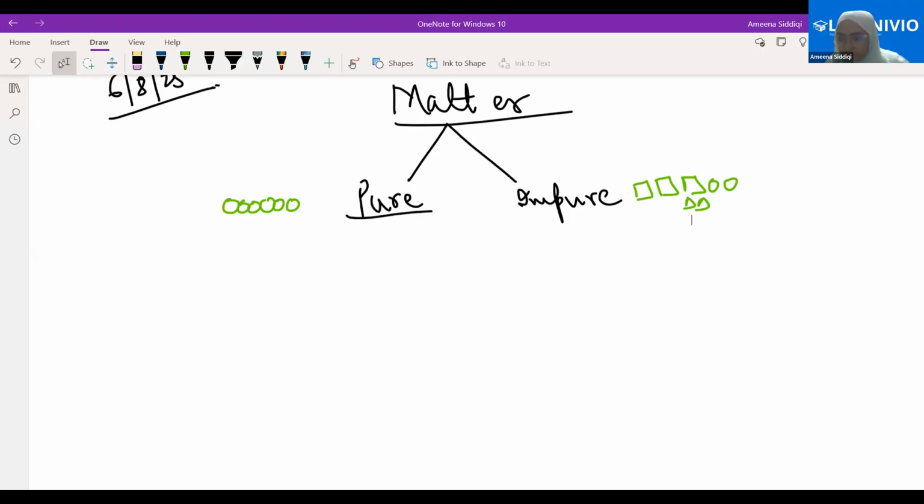Which is made up of atoms. Very good. We know that atom is everywhere. Atom is the building block of matter. You must have learned this in class 8 also. Atom is the fundamental unit of matter. Yes or no? So atom is the fundamental unit of matter.